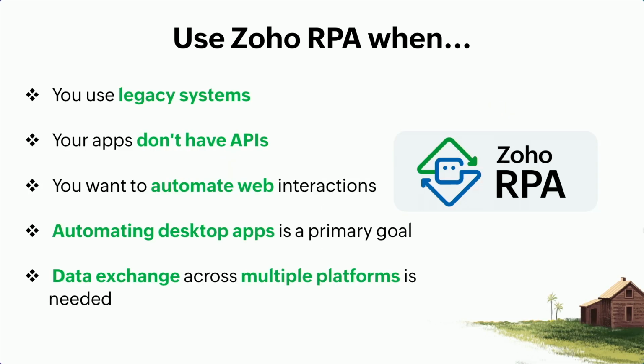Use Flow for that. And for RPA, use it when you have to connect with legacy systems, when you don't have APIs, or when you want to automate web interactions, clicks and interactions. Also when desktop applications need to be integrated or automated. And for a crisscross, where you need to fetch data from a Windows application and put that data into Excel or into a web application, across Windows, web, and Excel, you need to use RPA.